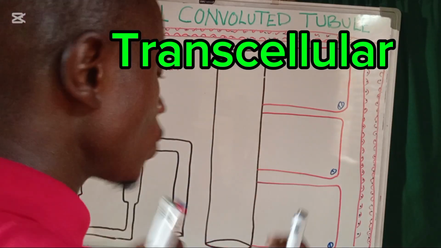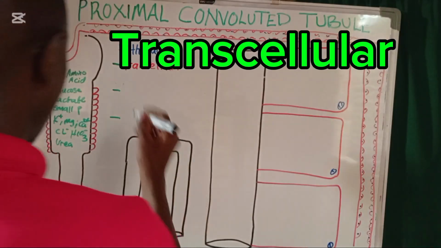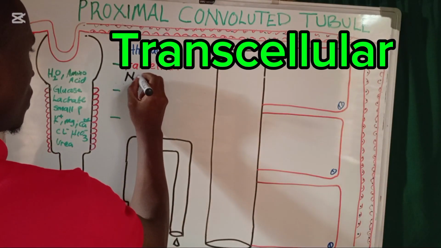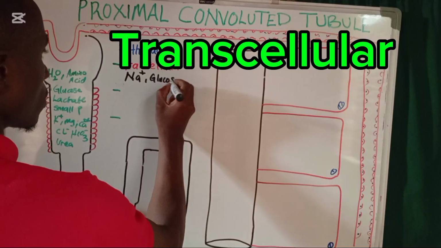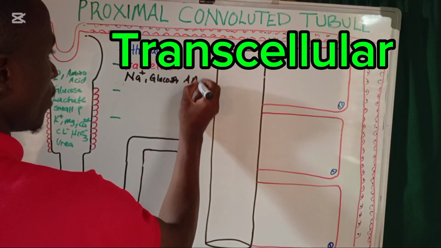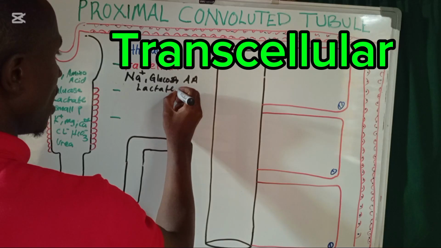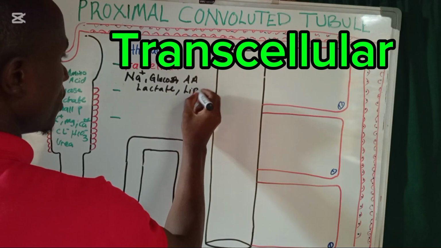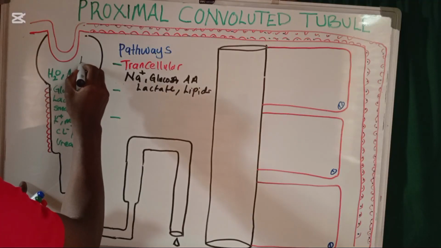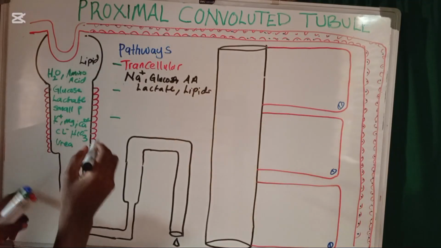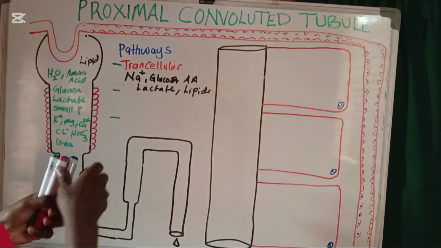Okay, and what are some examples of substances that are going to be passing through this transport mechanism? We have sodium ions, glucose, amino acids, lactate, and of course we have lipids. So the lipids are also among the glomerular filtrates. Okay, now that is our first pathway.